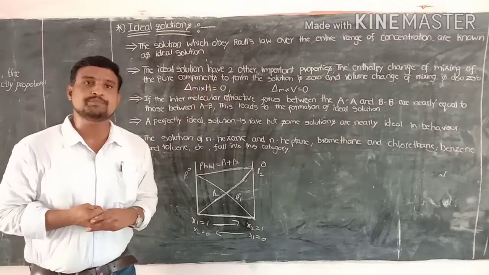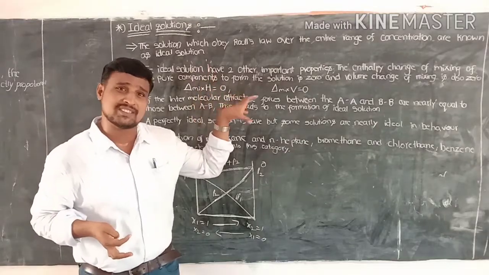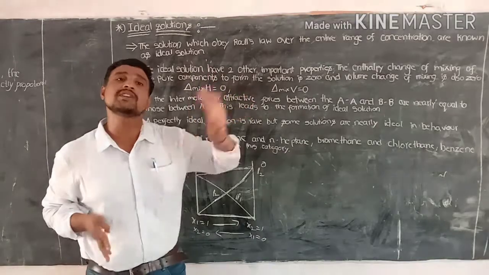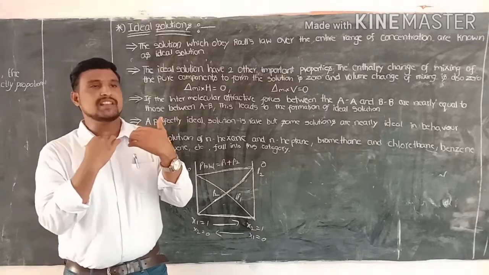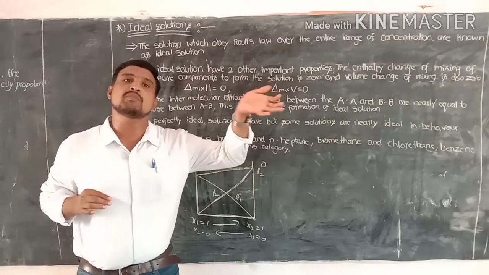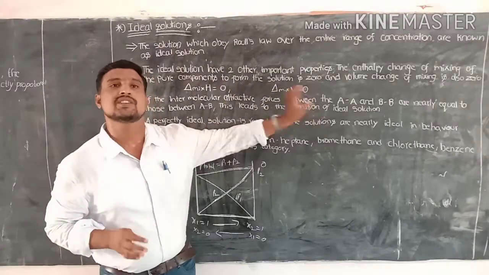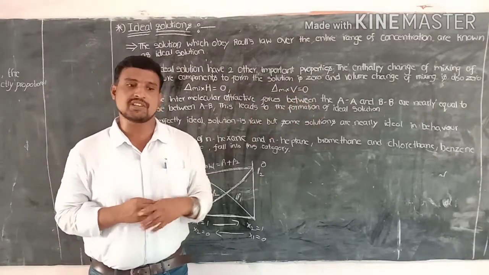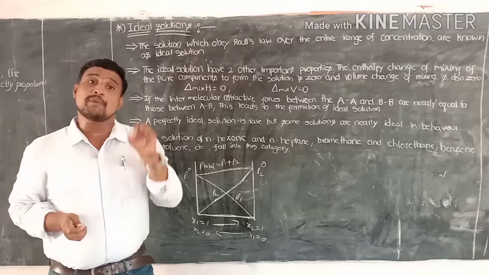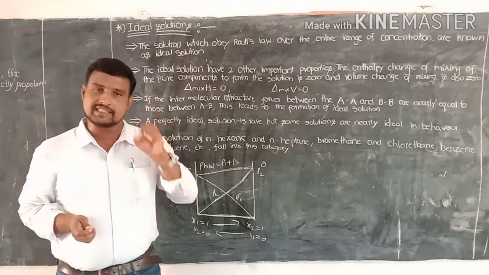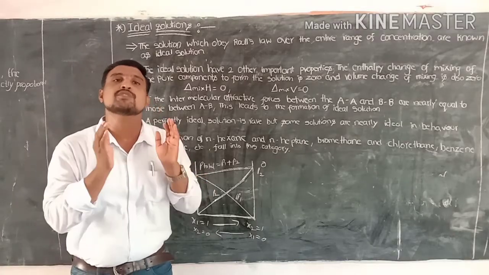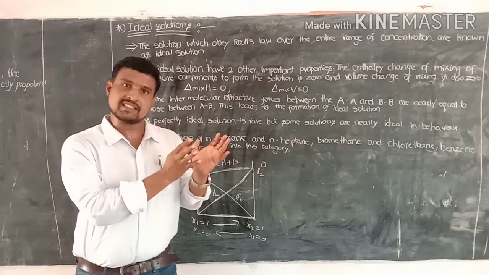The second property is that the volume change equals 0. There is no increase or decrease of the volume. Delta mix V equals 0. Examples of ideal solutions: a perfectly ideal solution is not available, but some solutions nearly behave as ideal solutions.